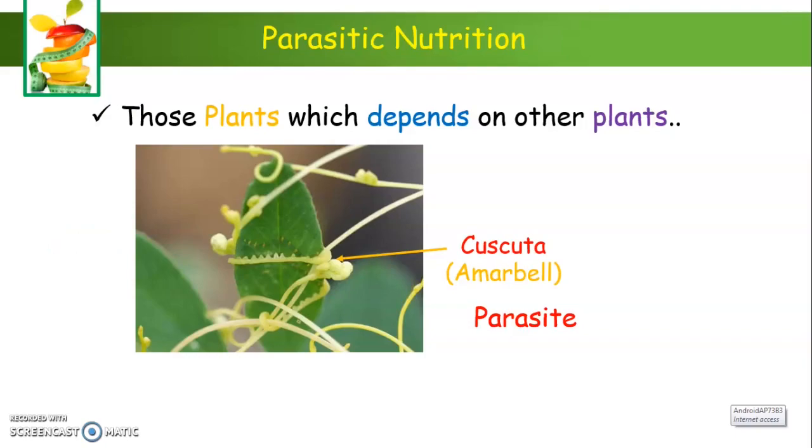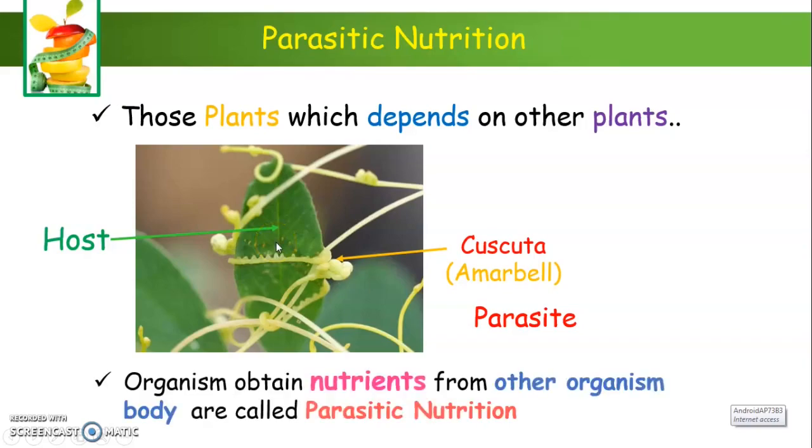They draw nutrients from other plants for their survival. The plant over which they grow and obtain nutrients is called the host. Such mode of nutrition in which an organism obtains nutrients from another organism's body is called parasitic nutrition.